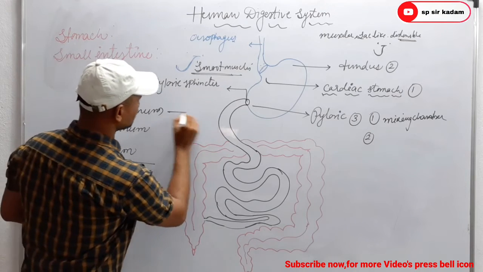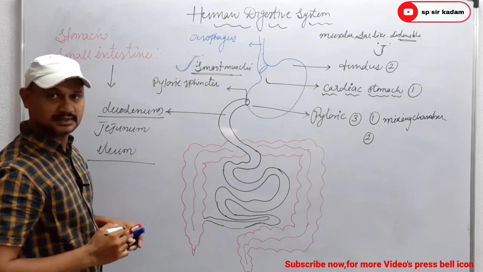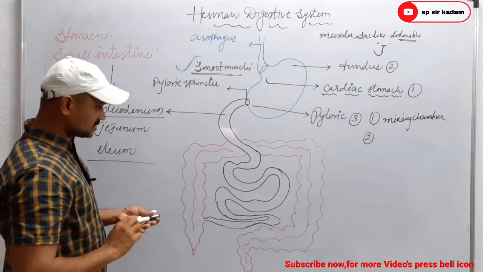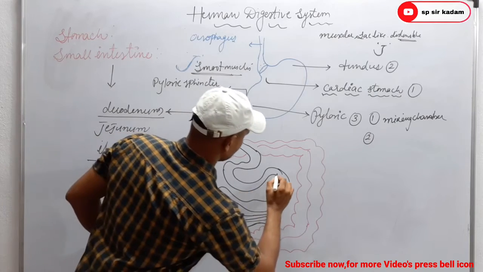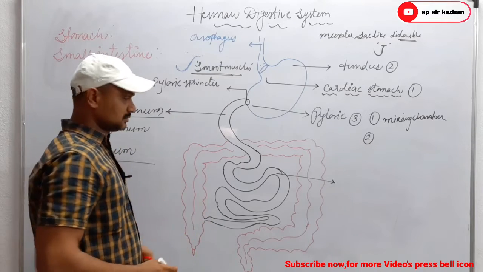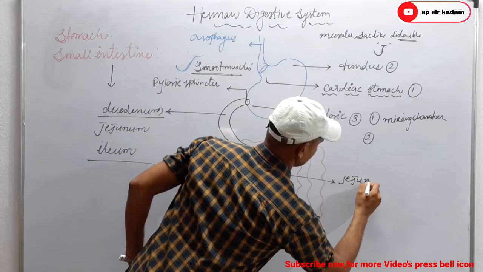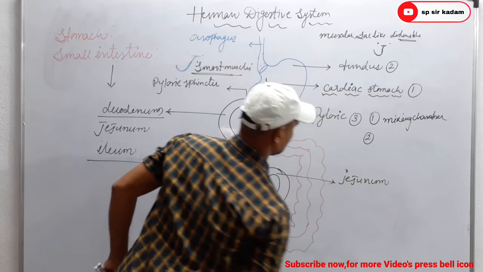So the duodenum is the first part of the small intestine. Clear? Then next, this duodenum leads into the coiled tube, which is known as the jejunum.